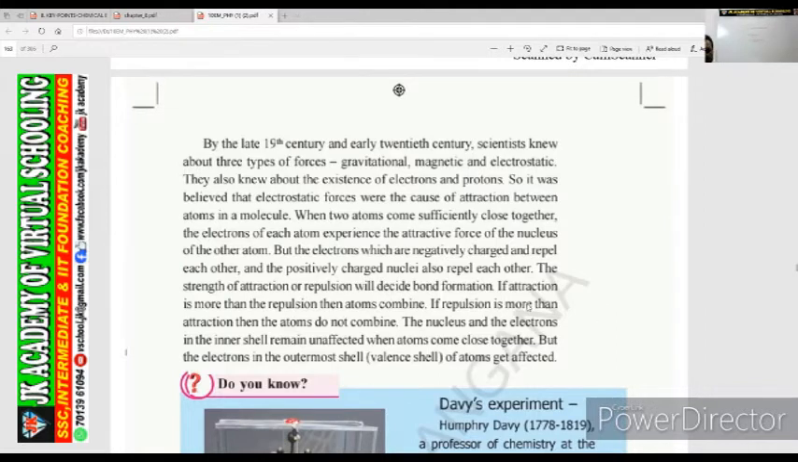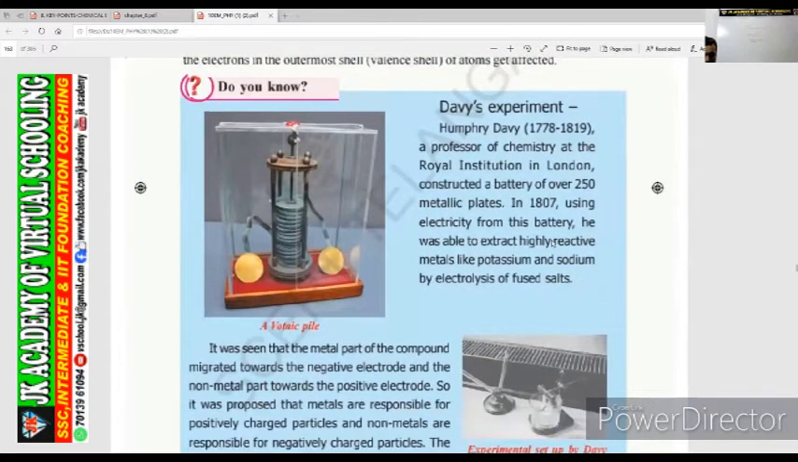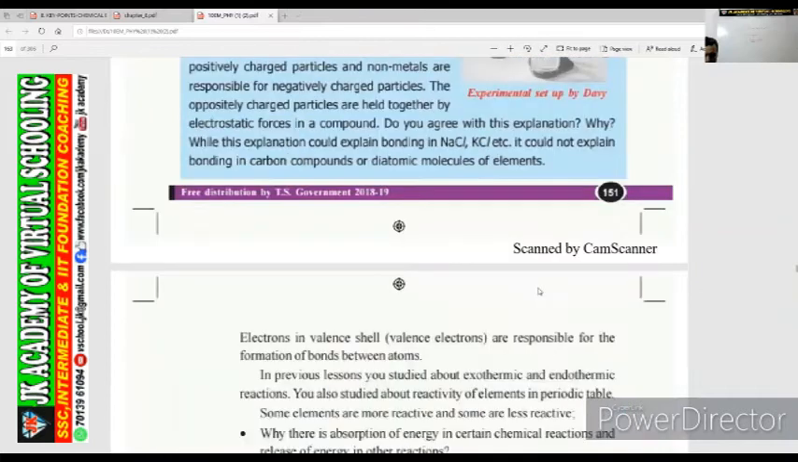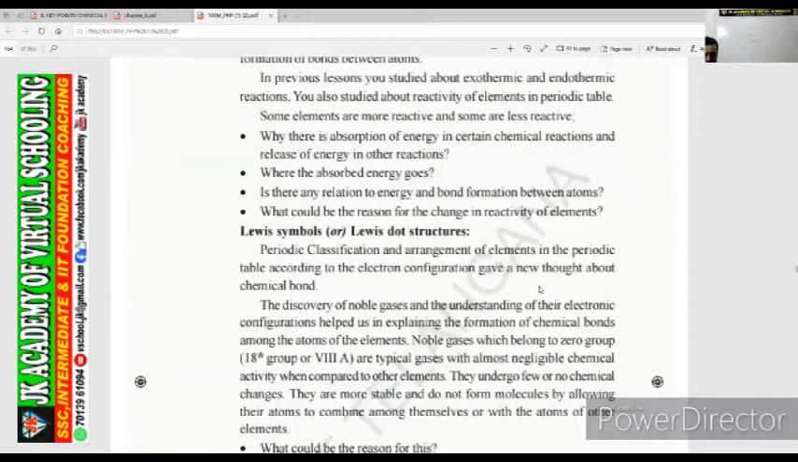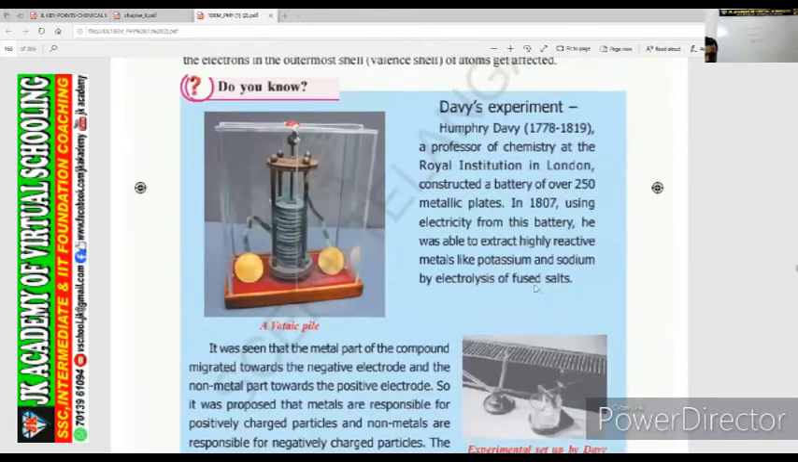Whatever I am reading here, you also have to see what I am doing here. We have Davy's experiment here, by Humphrey Davy. You should do this experiment in the lab if possible. Quickly, we will see what this experiment is. Humphrey Davy is the name of the scientist. In which year did he do it?